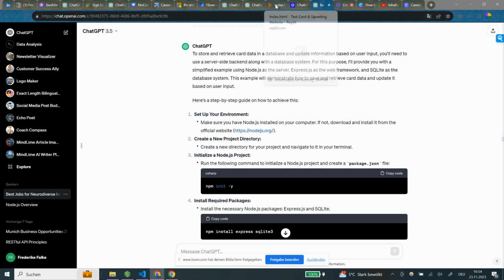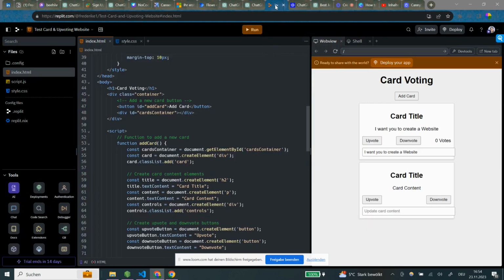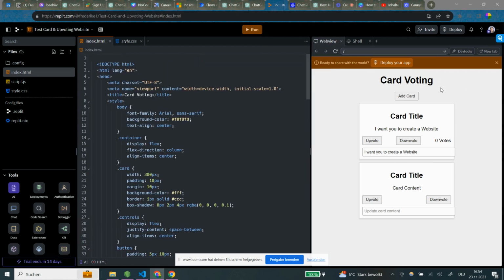What I did first was use Replit. So we used Replit just to try out how it should look. This was something that ChatGPT gave me. And then we had the card voting.